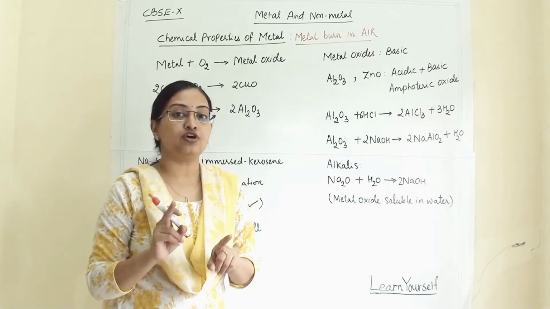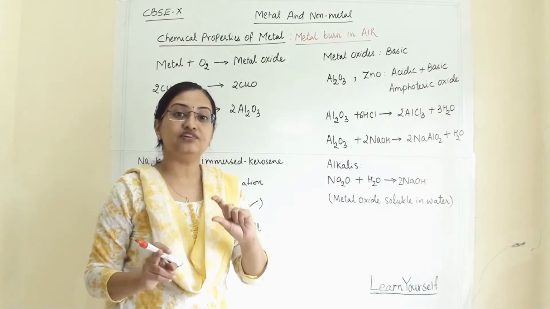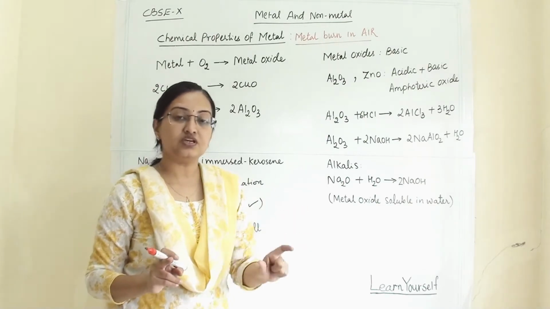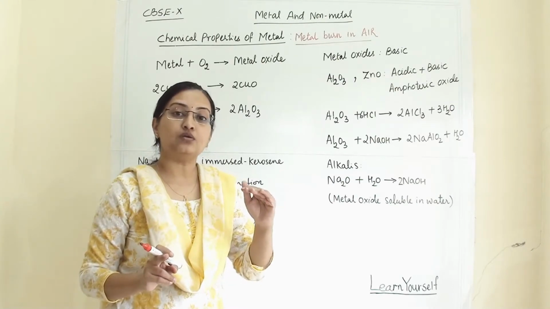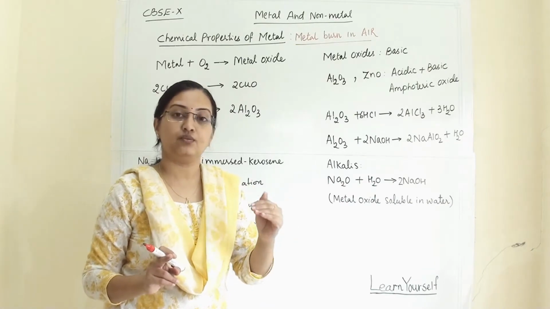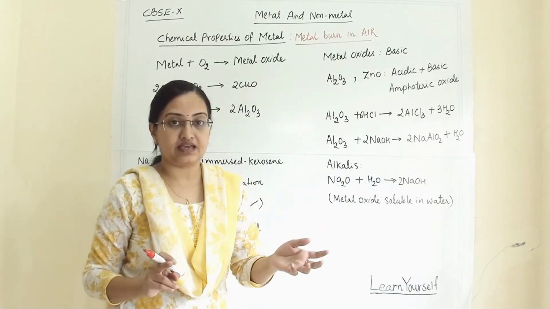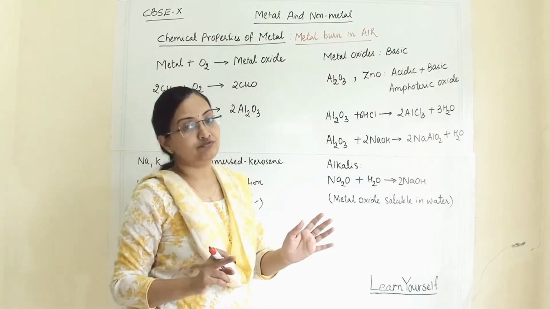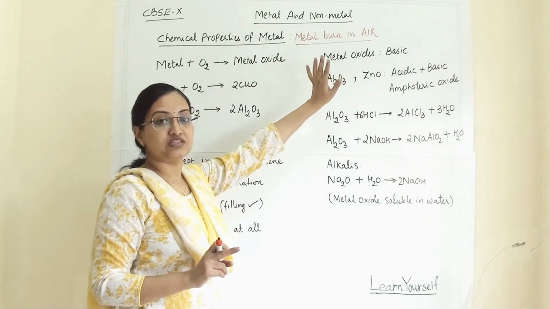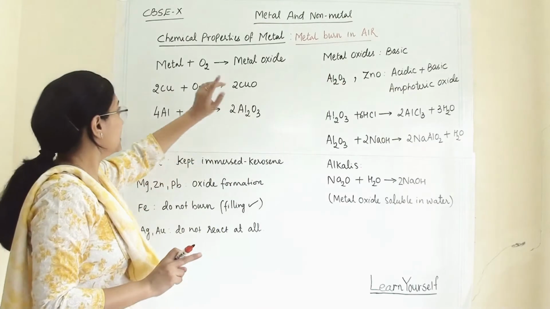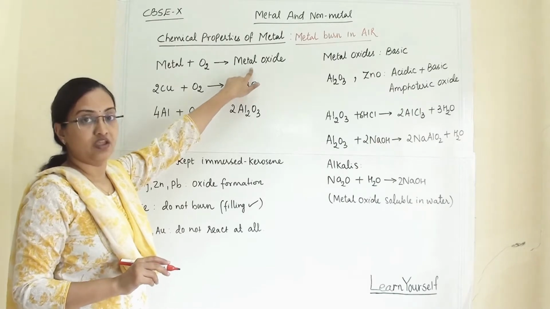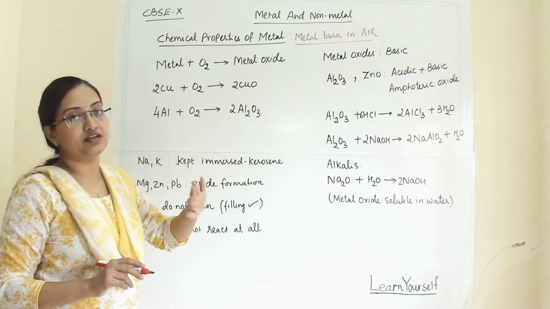When metal burns with the help of oxygen, that means metal will combine with oxygen and form metal oxides. So here we are going to study one by one all the basic and main metals, when they react with oxygen and burn in the air, which kind of products they will form. So when we say that metal is burning in the air, that means it is going to combine with oxygen. And when metal reacts with oxygen, it will form metal oxides. All the metal oxides are basic in nature.